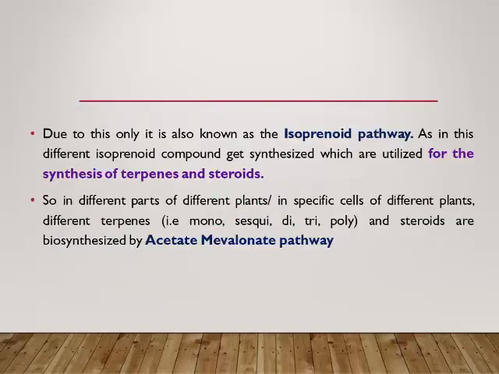Due to this, the pathway is also known as isoprenoid pathway, as in this, different types of isoprenoid compounds get synthesized, which are utilized for the synthesis of terpenes and steroids. So in different parts of different plants, in specific cells of different plants, different terpenes, that is monoterpenes, sesquiterpenes, diterpenes, triterpenes, polyterpenes, and the steroids are biosynthesized by this pathway, the acetate mevalonate pathway.